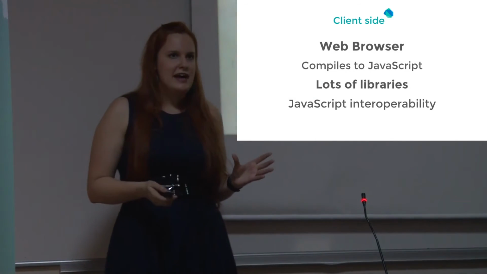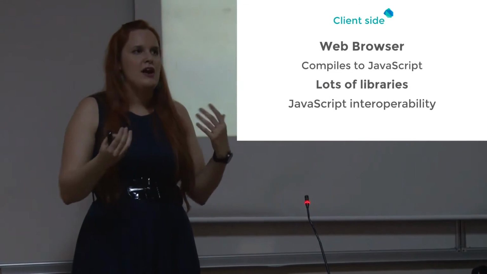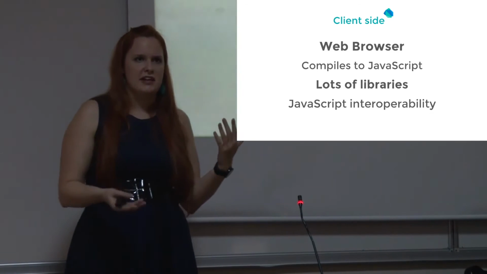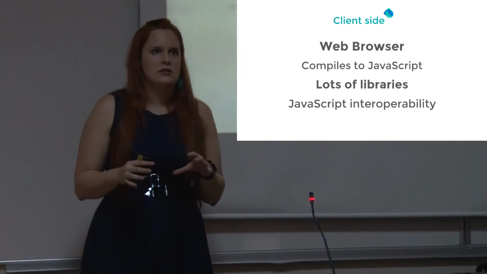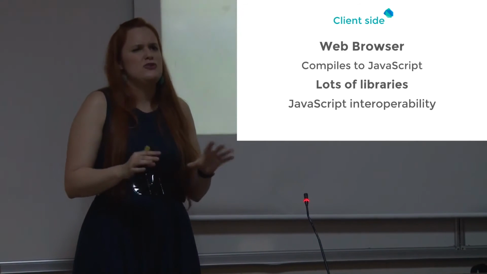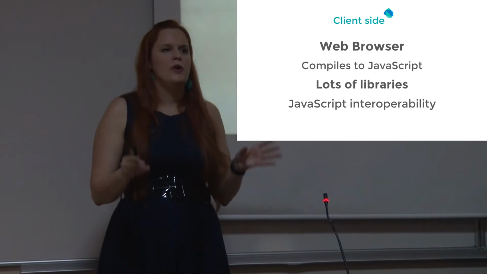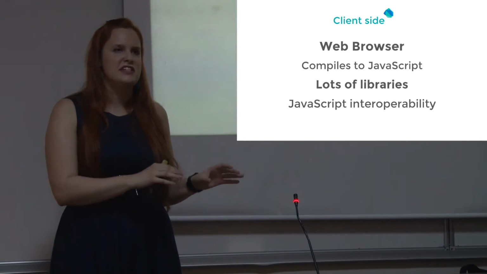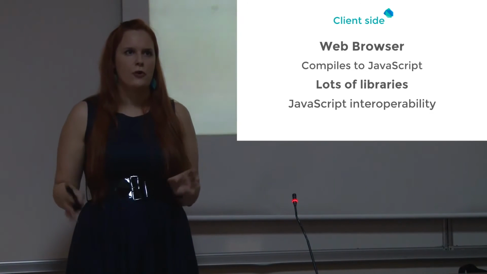With Dart on client side, we just write a web application for our browser. So we are using DOM, we are working with HTML elements, and we are doing some nice stuff there. But to be able to run our Dart code in browser, we need to compile it to JavaScript. But don't worry, it's easy because the compiler is part of the SDK. So when you download Dart, the compiler is there in the SDK, so you can run it on your code and it will compile the JavaScript code for it.